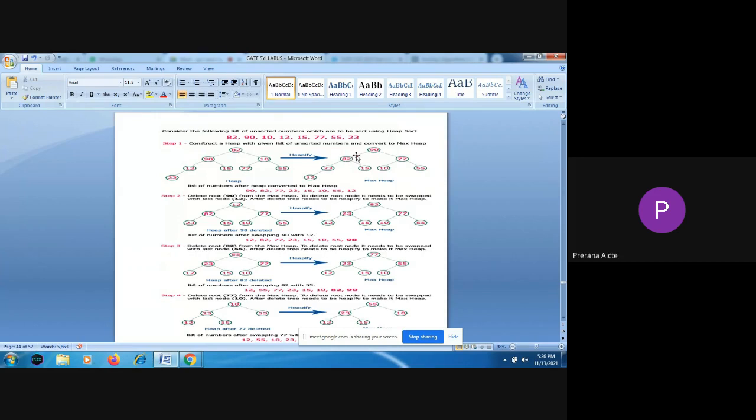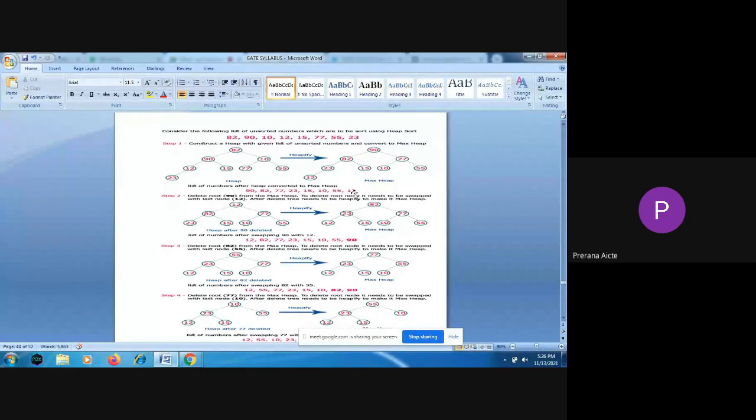So 82 will come down and 90 will go up. And then after 82, the child is 12, 15. Again, 12, 15 are the smallest elements, so you have to make it maximum heap again. So 23 is the child group, 23 is the maximum element compared to 12, so again it will move up like that. So you have to convert to maximum heap.